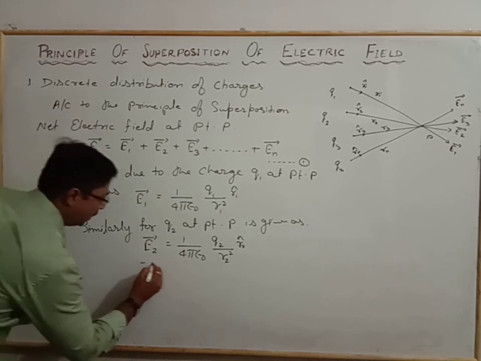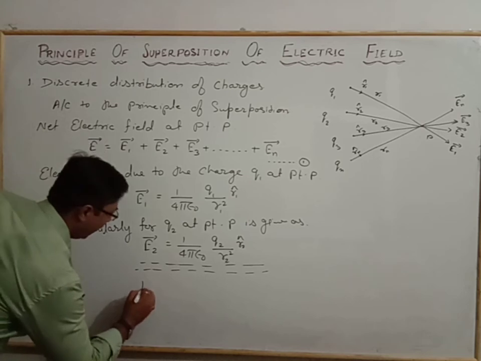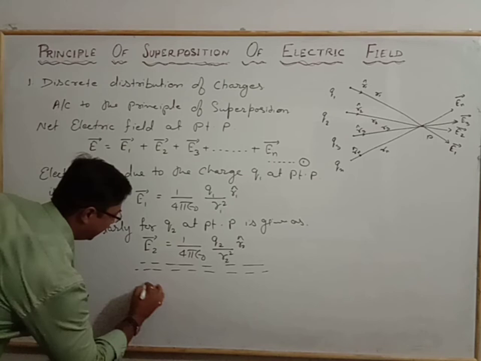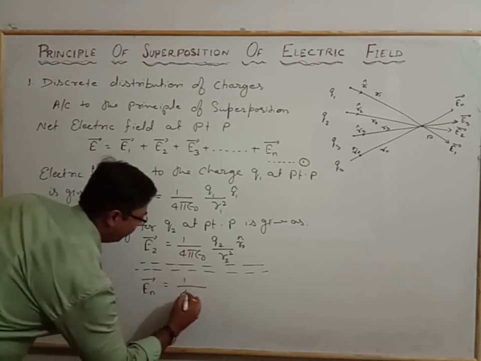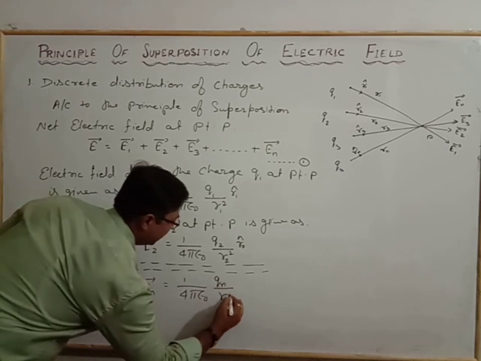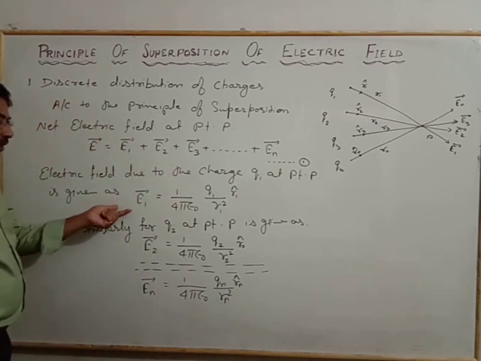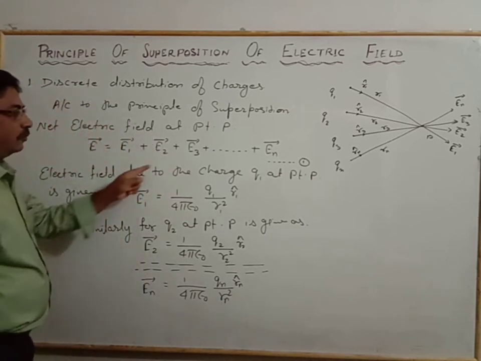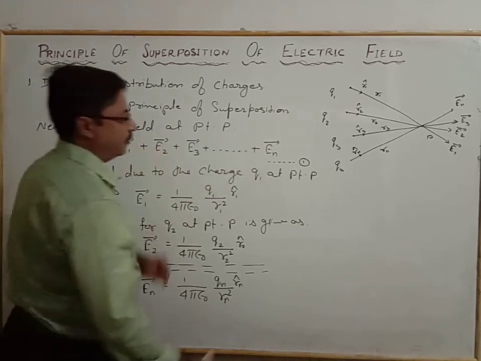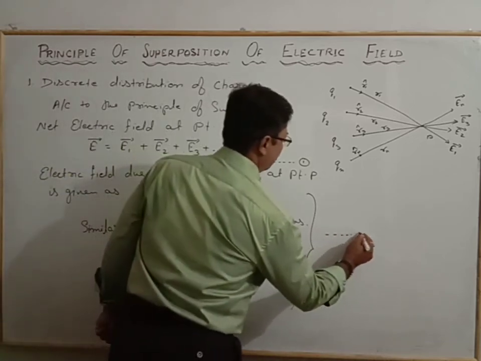And this goes up to the nth charge, so the electric field En vector equals 1 by 4 pi epsilon naught Qn by Rn square, Rn unit cap. We will consider all these relations for E1, E2, E3 up to En as equation number 2.